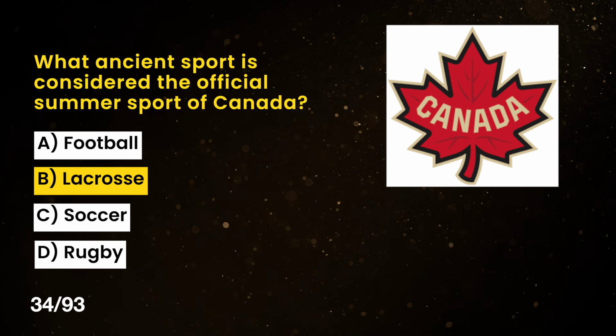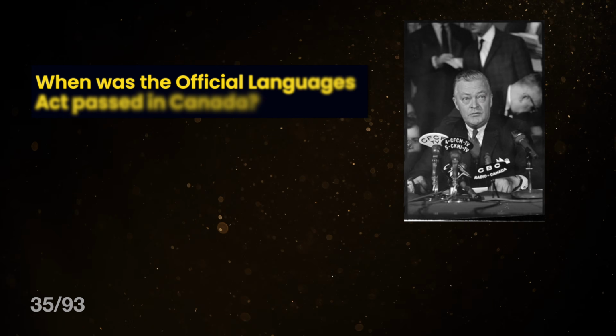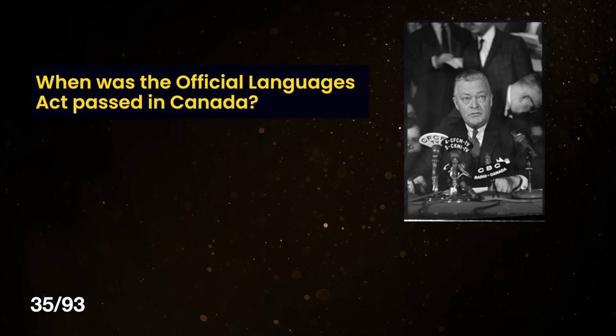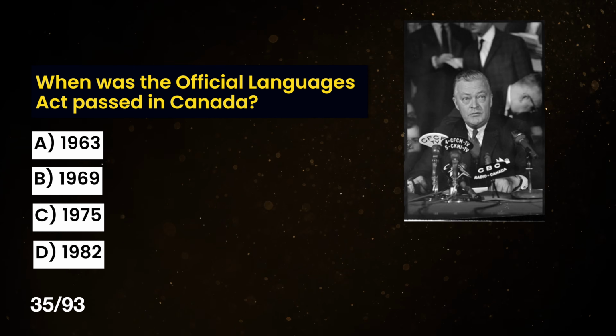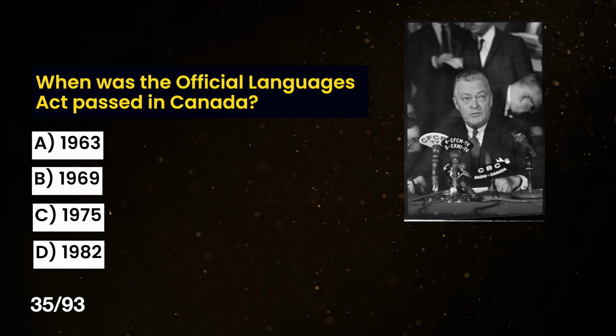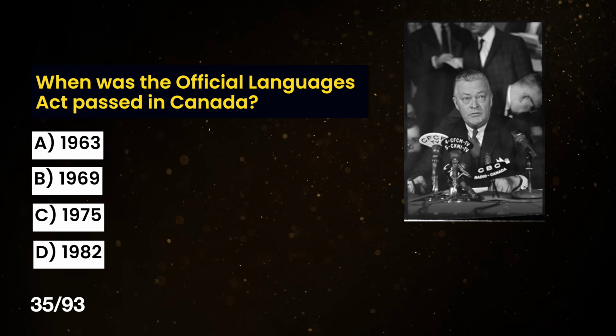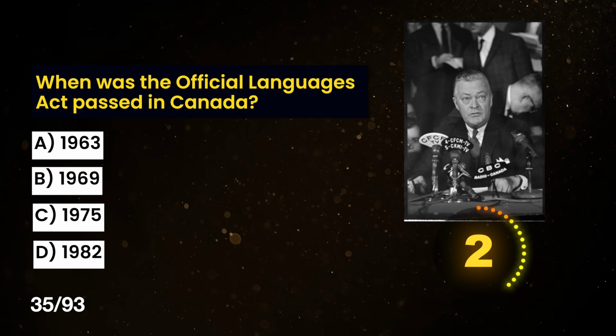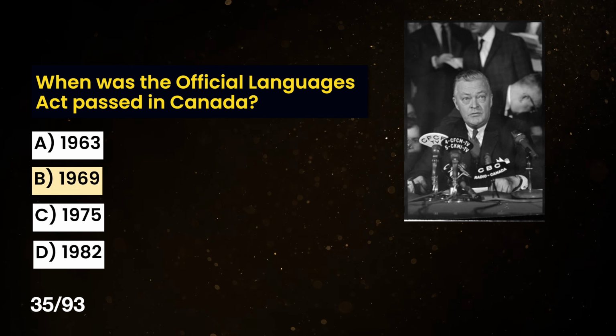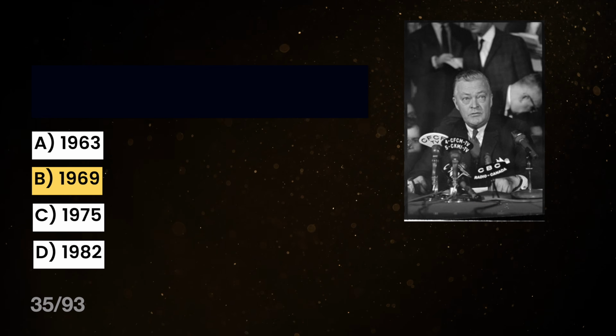The correct answer is B. Lacrosse. When was the Official Languages Act passed in Canada? A. 1963. B. 1969. C. 1975. And D. 1982. The correct answer is 1969.